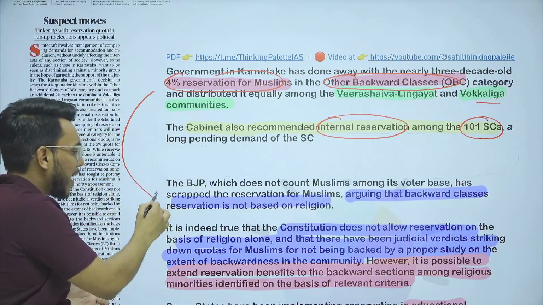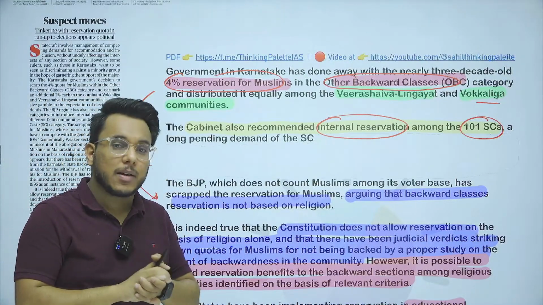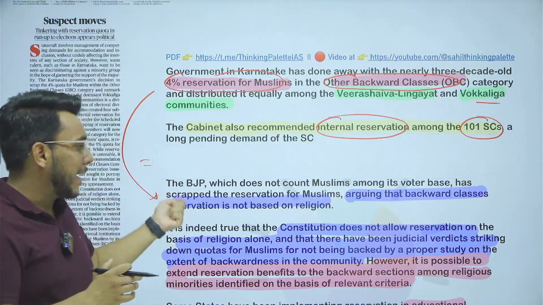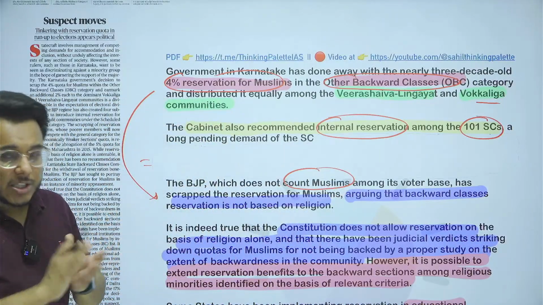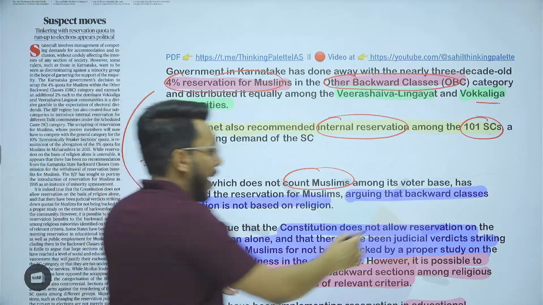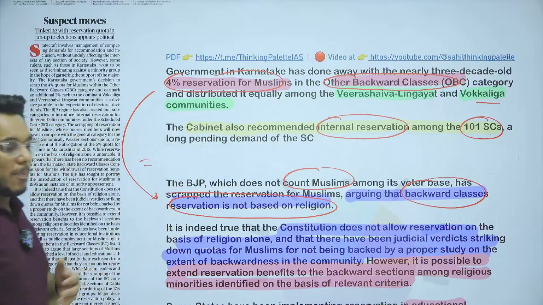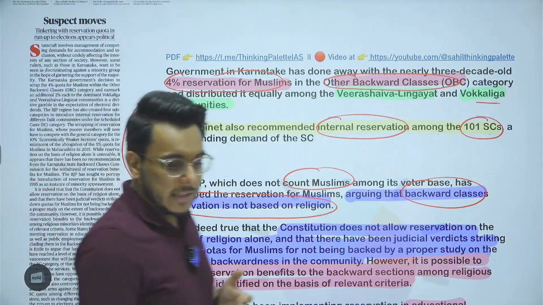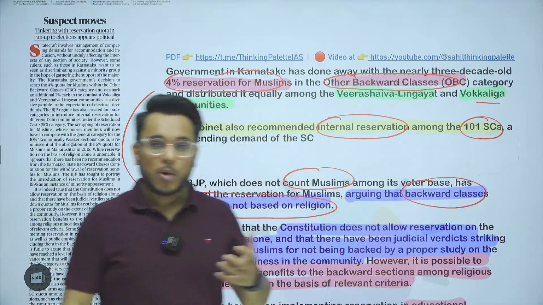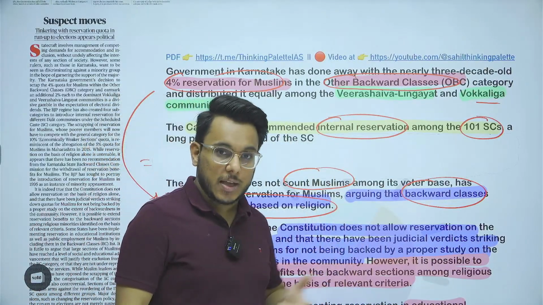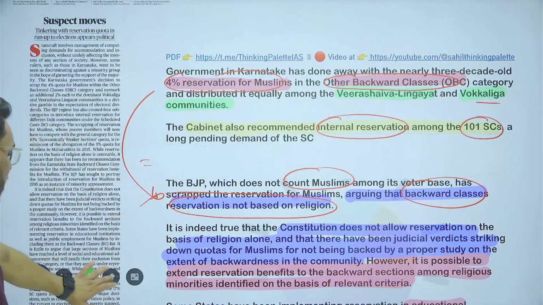Now, this particular article is also being called a politically motivated move, because the ruling party doesn't count Muslims as its vote bank. The justification given is that backward classes are not to be based on religion. Backwardness cannot be seen on the basis of religion. Backwardness has to be seen on the basis of social backwardness. Economic criteria is also there now, but religion cannot be the criteria. So on this ground, the reservation has been removed.